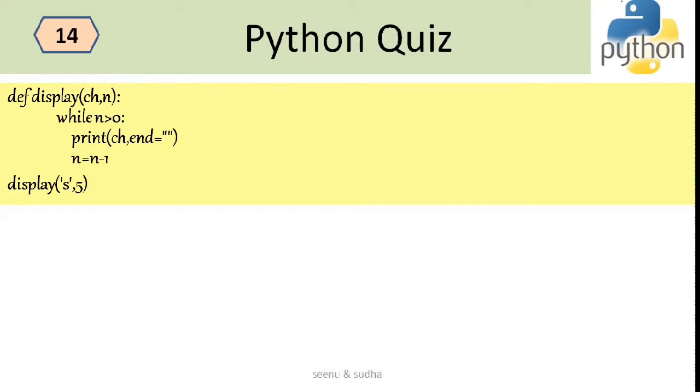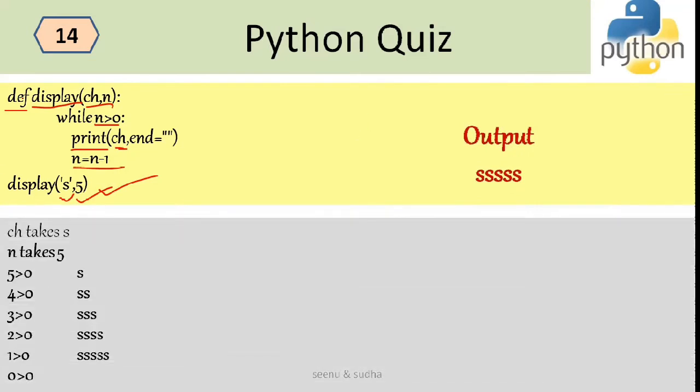What is the output of this particular program? Here there is a display function, which is taking two arguments. The first one is ch and the second one is n. So we are running a loop, and the loop runs till this condition becomes false. Inside the while loop, we have a print statement which is printing the value of ch, and then we are decrementing the n value. What will be the output of this program when we call the display method on s, where n is equal to 5? The answer is, I'll have s printed 5 times.